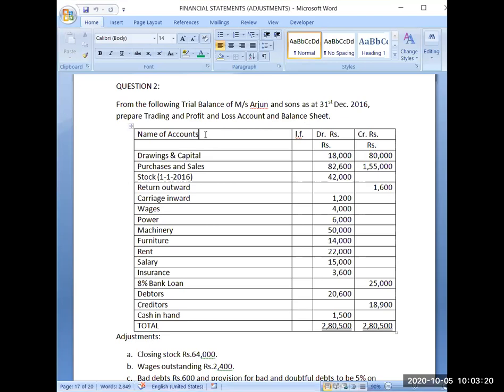Now, because your balance sheet date is 31st December 2016, you have to keep this date in mind.